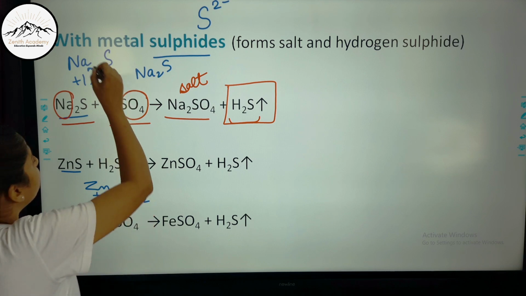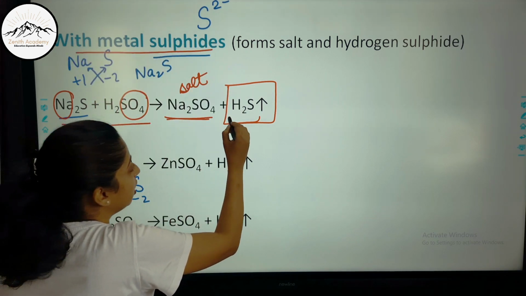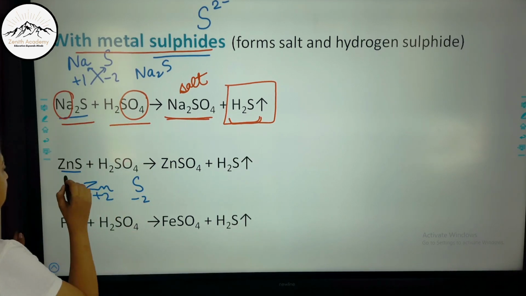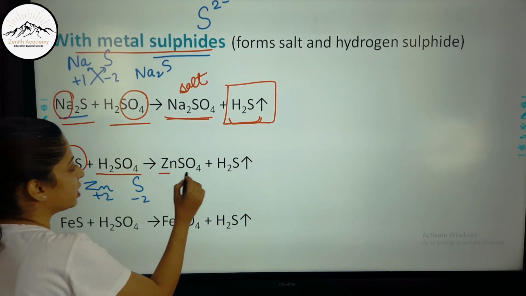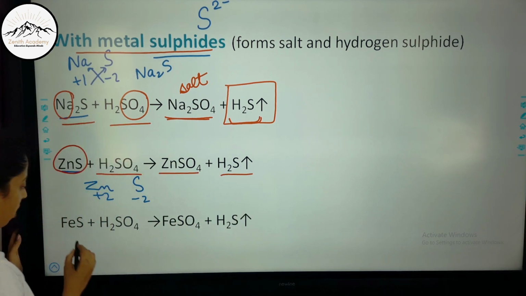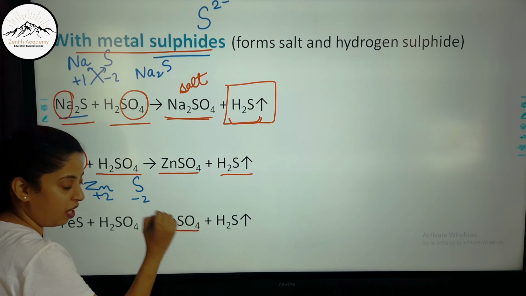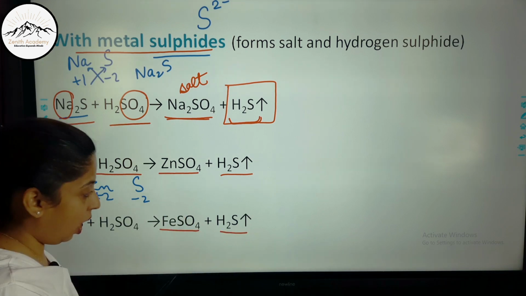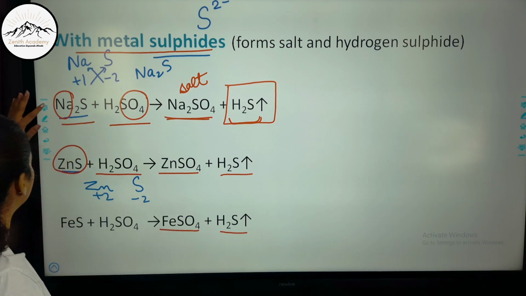So always remember, when H2SO4 reacts with metal sulfide, it forms salt and hydrogen sulfide gas. Similarly, zinc sulfide reacts with H2SO4 to form zinc sulfate and H2S gas. Iron sulfide reacts with H2SO4 to form iron sulfate and H2S gas. I hope while I am teaching you, you are able to learn the reactions very well.